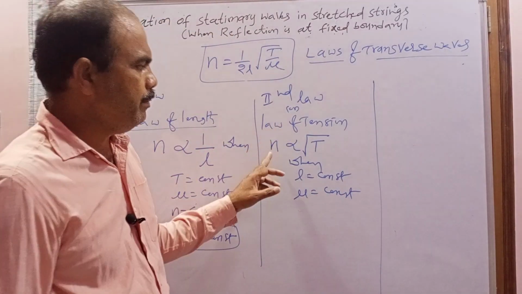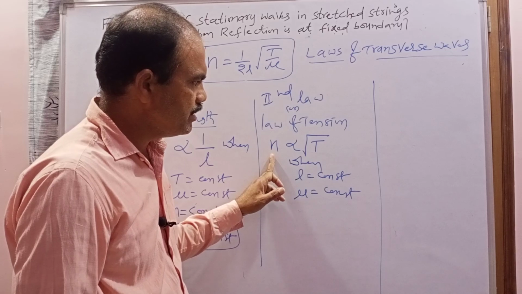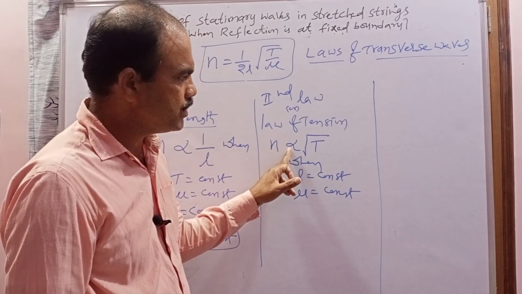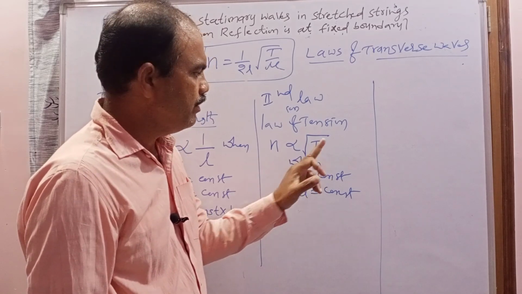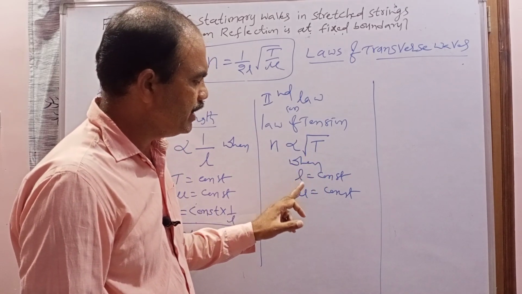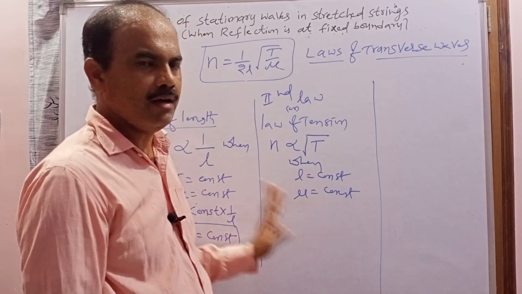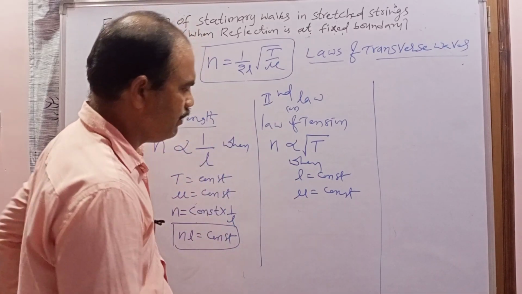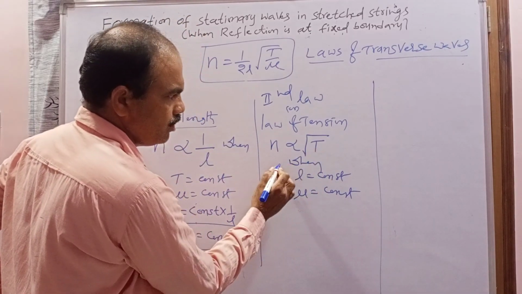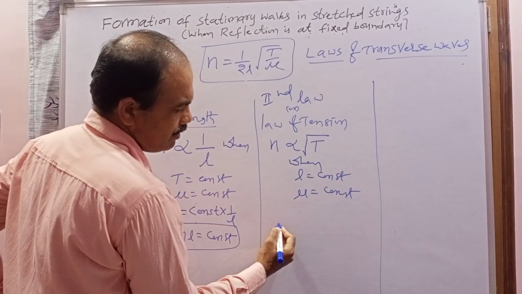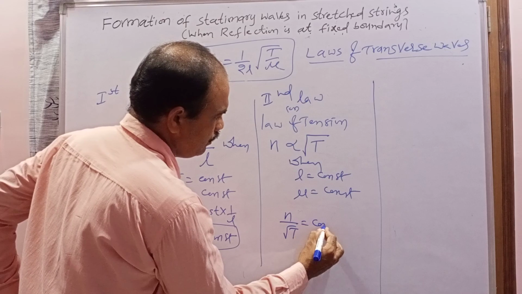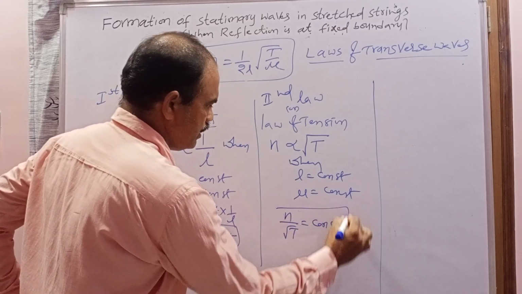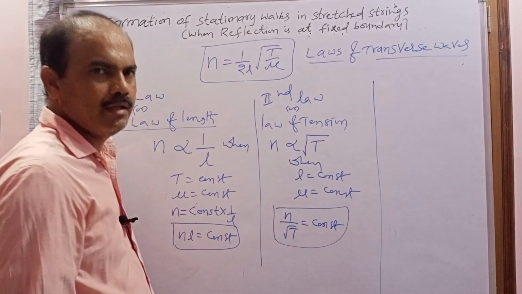What is the second law statement? The fundamental frequency of the stretched string is directly proportional to the square root of tension when the length of the string and linear density of the string are constant. Now what is the mathematical formula? When I bring the root to the right side, it remains constant. So n by root T equal to constant. This is the second law mathematical equation.